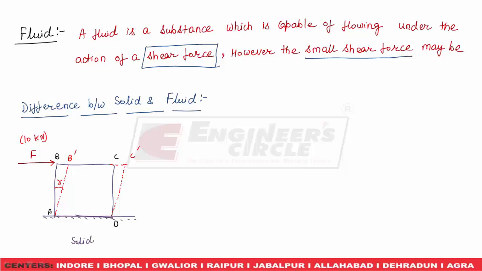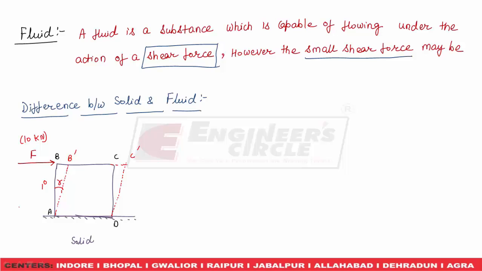Then this solid body will be sheared or deformed by this angle gamma, which we know as the shear angle. This gamma is constant for this 10 kilonewton. Say this gamma would be 1 degree. Because of the 10 kilonewton shear force exerted on this body, it will acquire a constant deformation